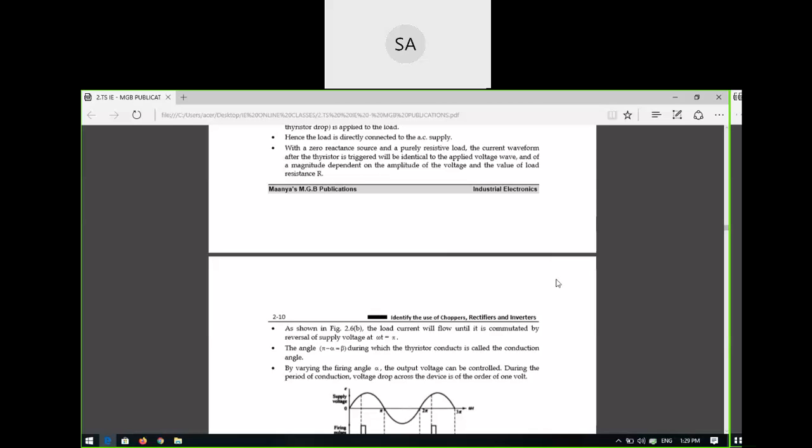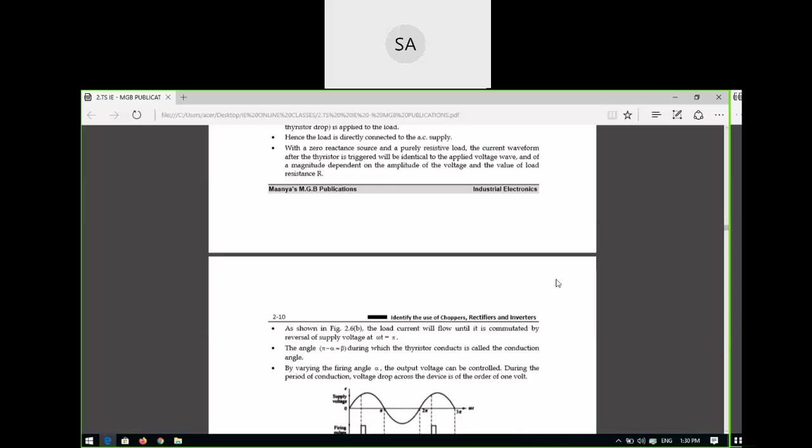So the angle at which you are firing the thyristor, that means you are turning on or triggering the SCR. So what is the conduction angle? The angle at which the SCR will conduct, that means pi minus alpha. You can call pi minus alpha the conduction angle and alpha the firing angle.